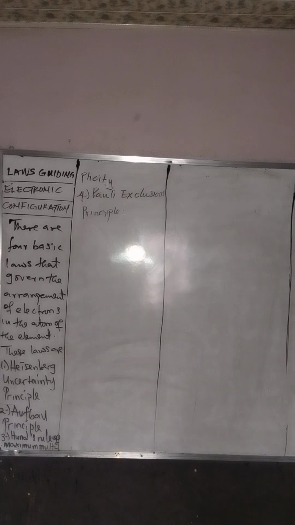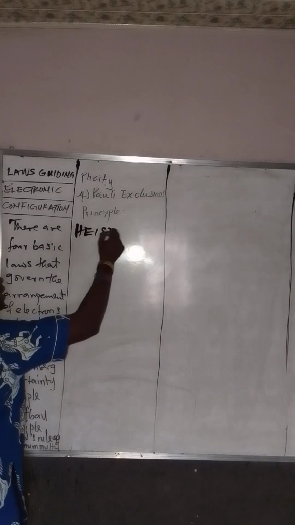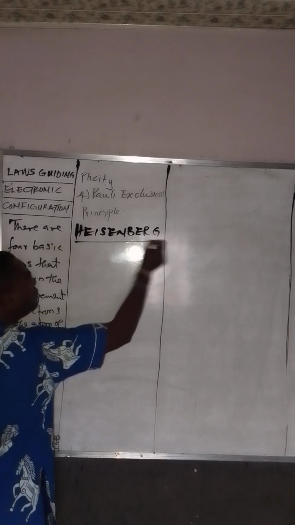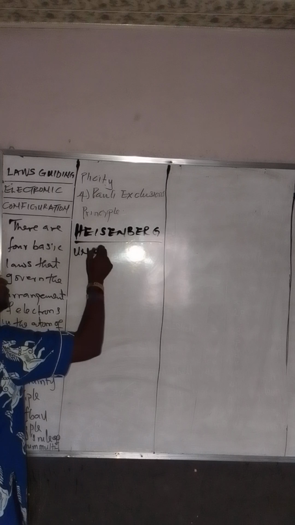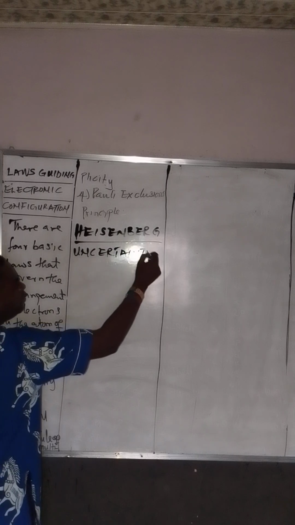Now, let's look at the first one, Heisenberg Uncertainty principle.